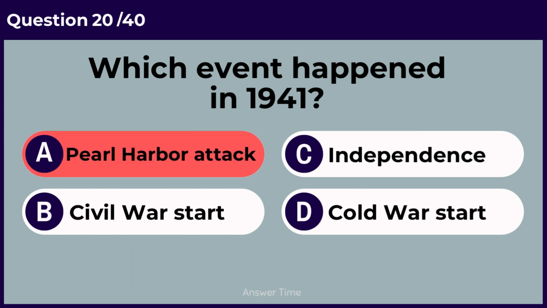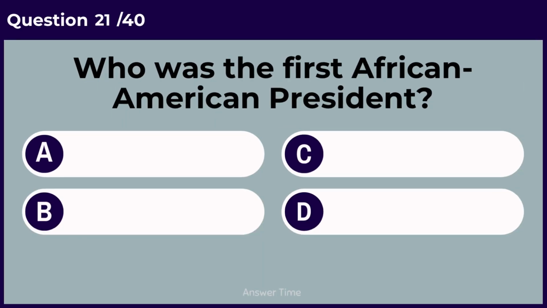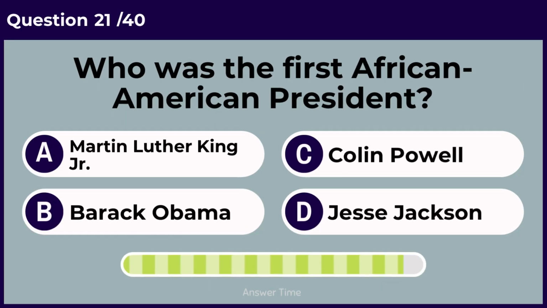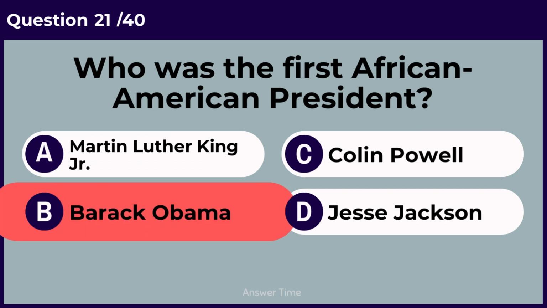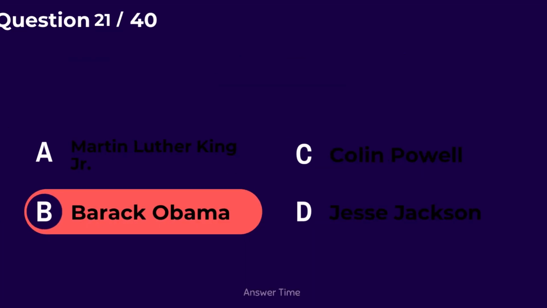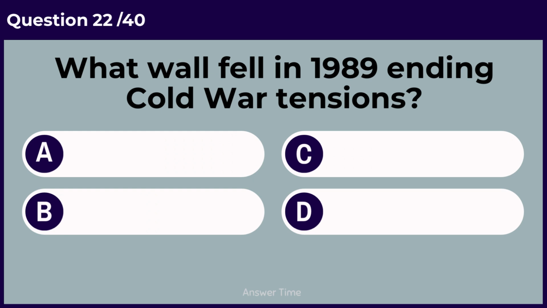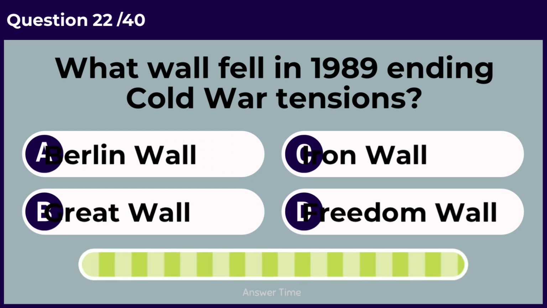Pearl Harbor attack. Who was the first African American president? Barack Obama. What wall fell in 1989, ending Cold War tensions?